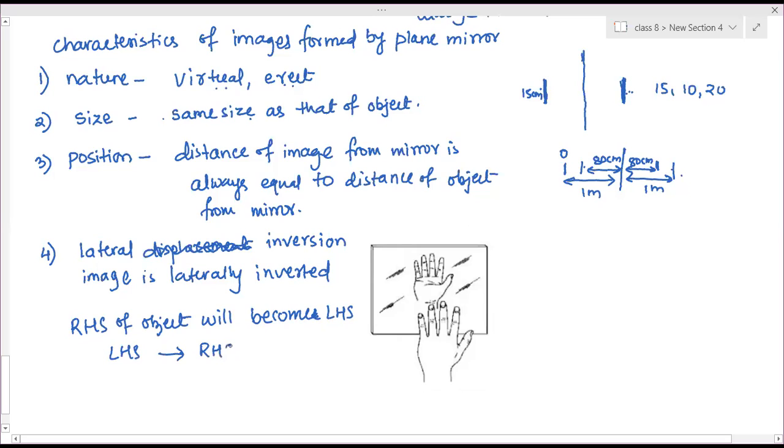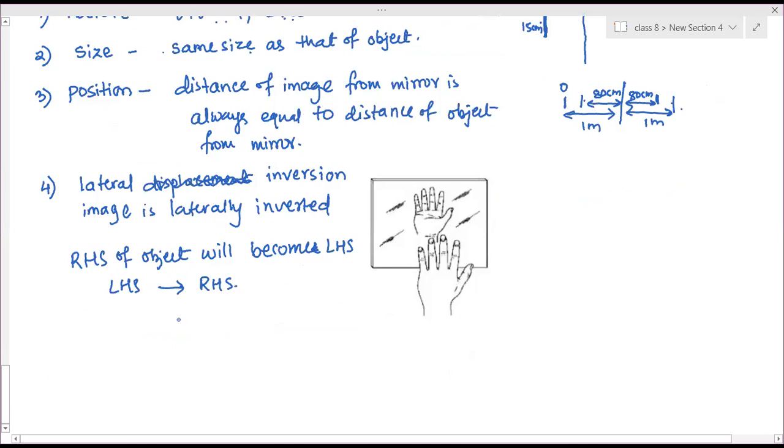And LHS becomes RHS. If you see the letters, can you read the letters in the image easily? Will it be the same as the normal ones? No, they are completely inverted. So suppose you place the letter L in front of a mirror.